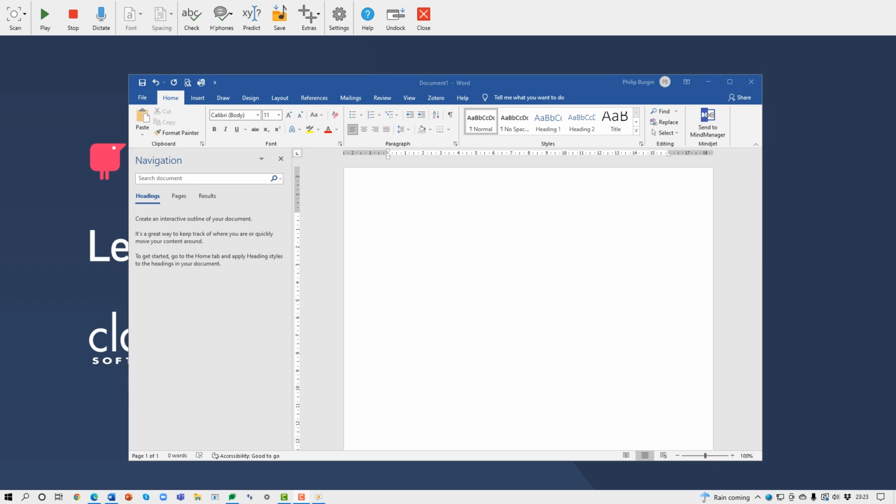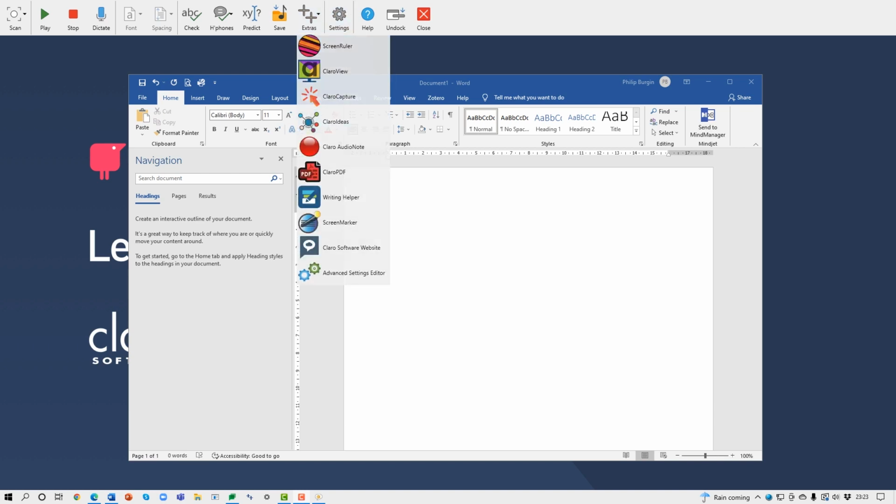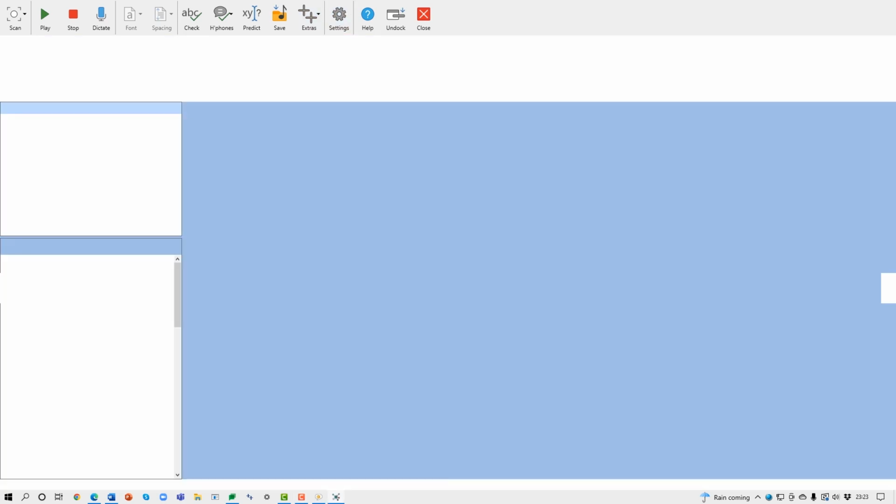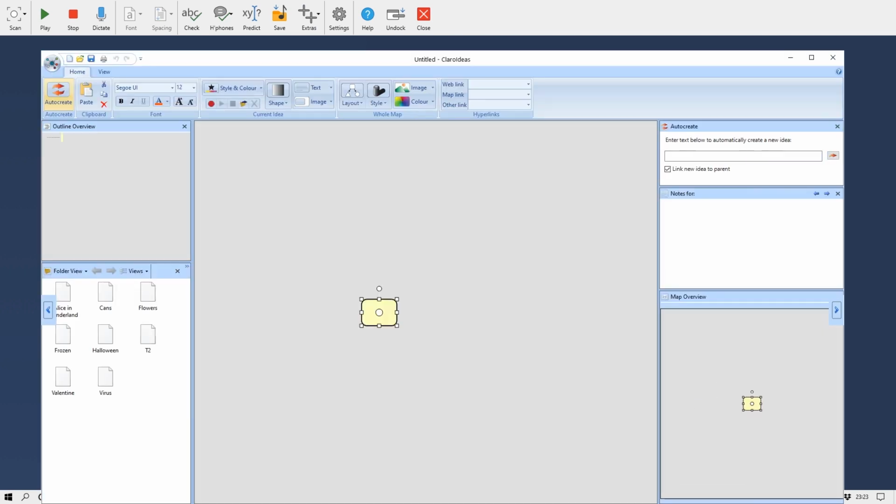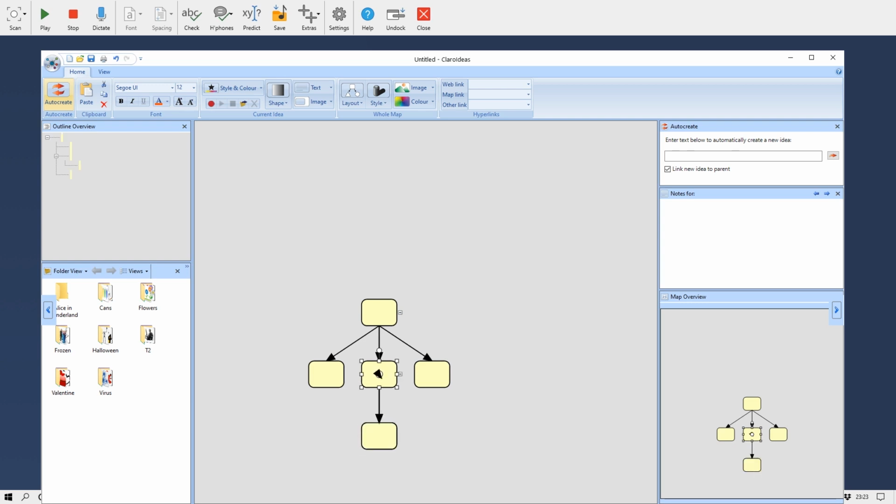With obsessive compulsive disorder conditions, people often like structure and pattern. Within our Claro Read toolbar, we have Claro Ideas, a very simple, easy to use mind mapping strategy that can be colourful and allows a student to organise their work in a nice, neat mind map form.